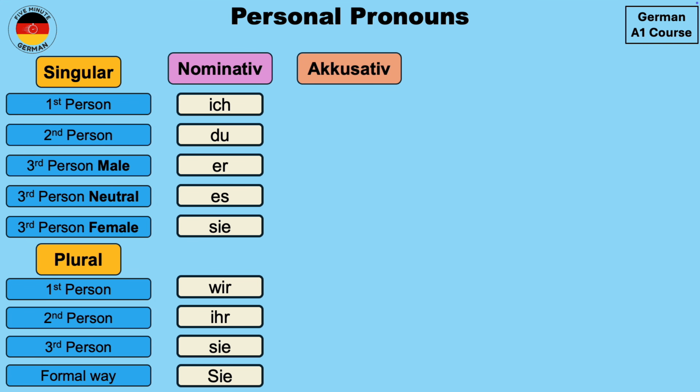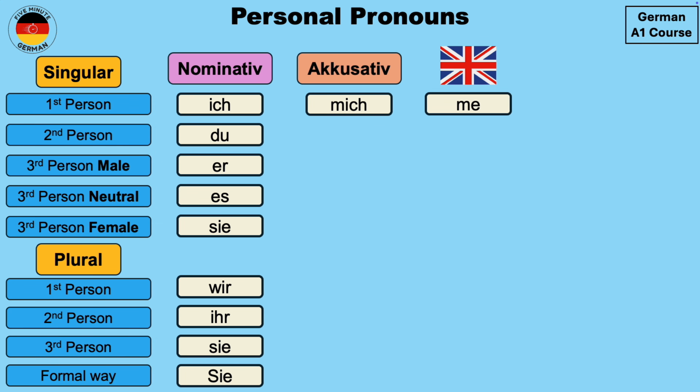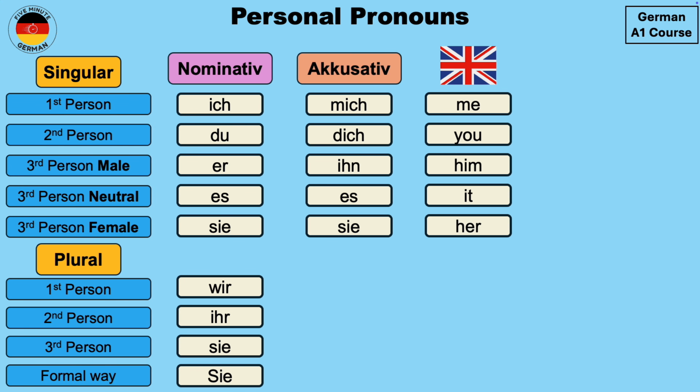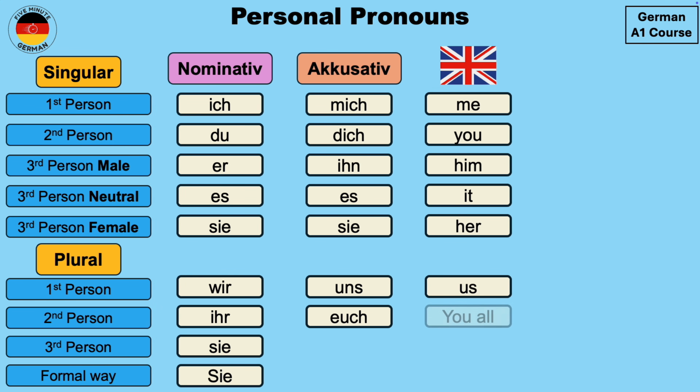So the first person singular personal pronoun in accusative is mich, which means me in English. For second person singular or du, it is dich, which means you. For third person male, it is ihn, which means him. For third person neutral, it remains the same, which is es. In English, it means it. For third person female, it also remains the same as sie, which means her in English. For the first person plural, it will become uns, which means us in English, so quite similar. For second person plural, it will be euch, which means you all.